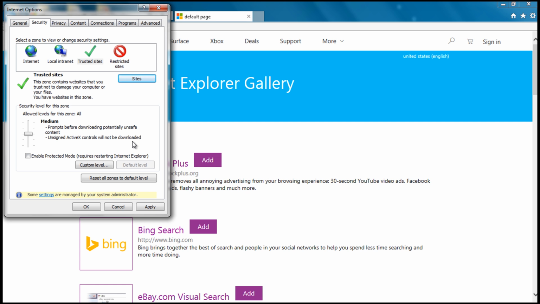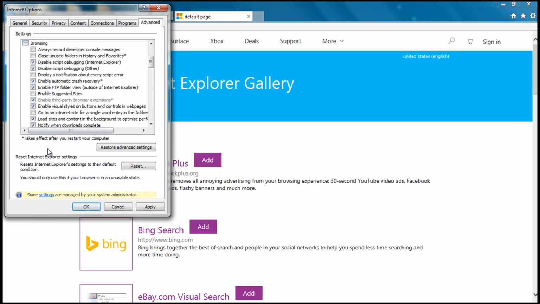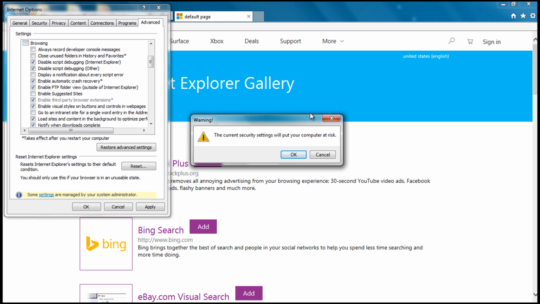Lastly, we need to click on the Advanced tab at the top of the Internet Options pop-up. Now that we are in the Advanced tab, scroll down in the list given, and under the Browsing section, we are looking to make sure Enable Third-Party Browser Extensions is checked. Now we have completed all the first steps. Please click Apply at the bottom of the Internet Options screen and then OK.